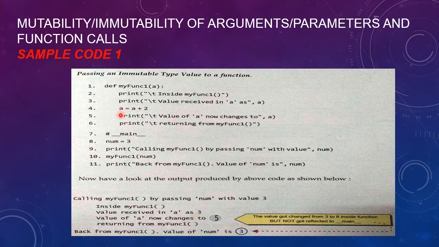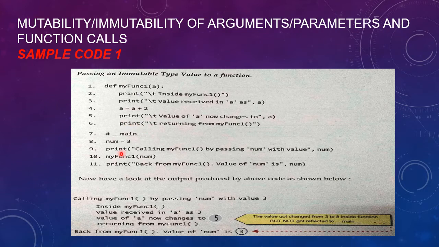The next line we have written a equal to a plus 2, means a is 3 plus 2, so now the value of a will be 5. So when we print the value of a, it will print the added value, 3 plus 2, 5. Then the next line, returning from my function.